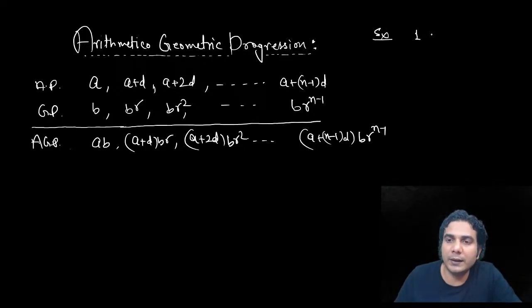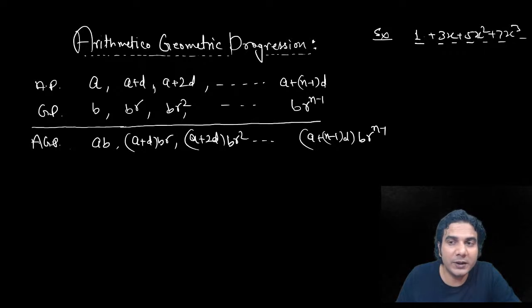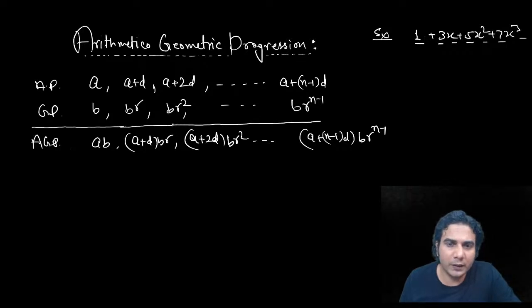Like if you're writing 1 plus 3x plus 5x square plus 7x cube, in this way you can easily figure it out. 1, 3, 5, 7, these are numbers in AP, and x raised to 0, x raised to 1, x square, x cube, these are the numbers in GP. So this is a product of AP and GP. This series is called AGP. I hope you have got the example. Now let's see how to add it.